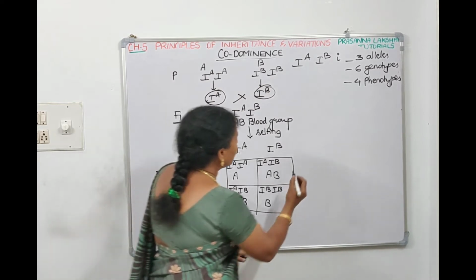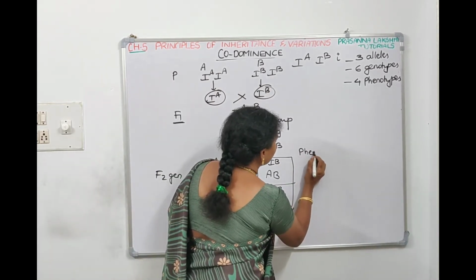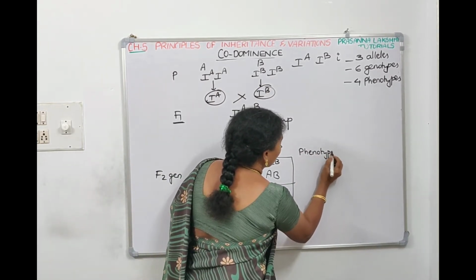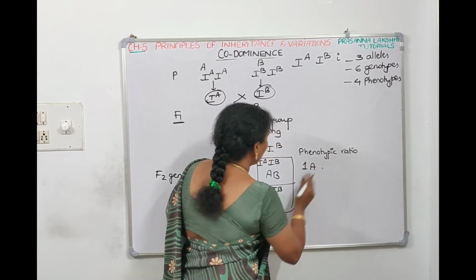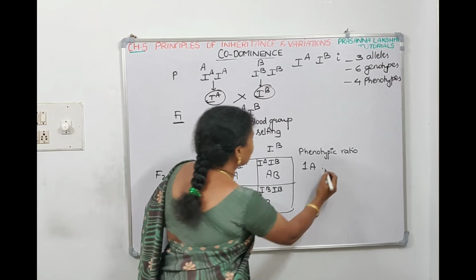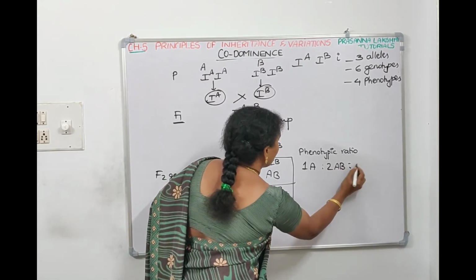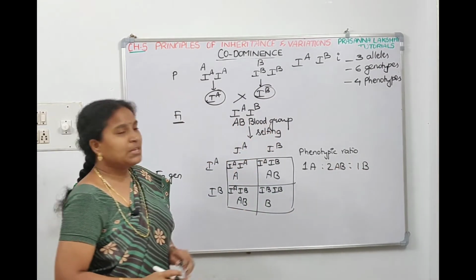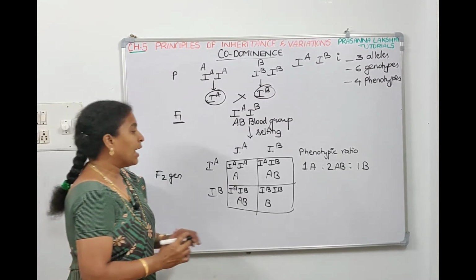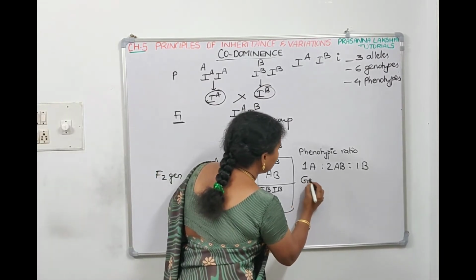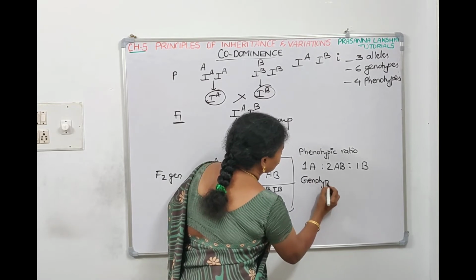Now what is the phenotypic ratio in F2 generation? 1 A blood group we got, 2 AB blood groups we got, and 1 B blood group we got. So the phenotypic ratio for F2 for codominance is 1:2:1. And what is the genotypic ratio then?